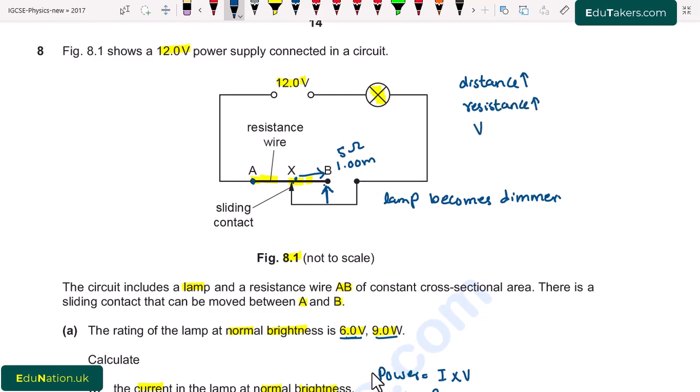And according to Ohm's law, V is equal to IR. Potential is same. So the current is inversely proportional to resistance. When the resistance increases, current decreases, due to which the lamp becomes dimmer. So the lamp becomes dimmer due to the reason that resistance increases as the distance increases.